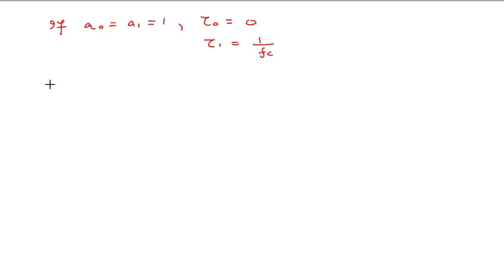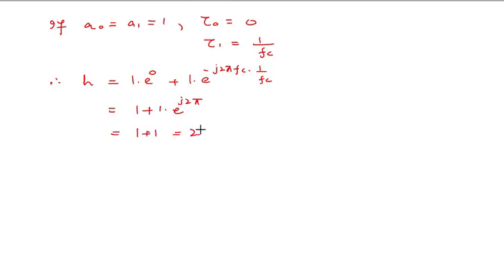Then the value of h, the complex coefficient, will become equal to 1 into e raised to power 0 plus 1 into e raised to power minus j 2 pi fc into 1 upon fc, and we will get 1 plus 1 into e raised to power minus j 2 pi, and this is equal to 1 plus 1, that is equal to 2.